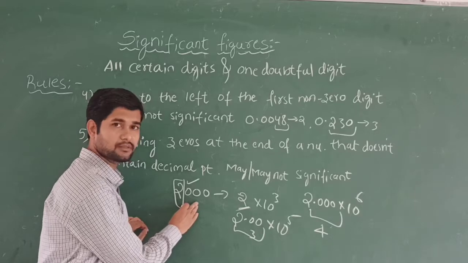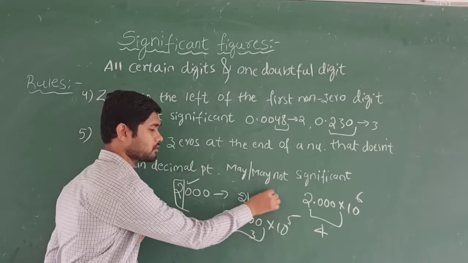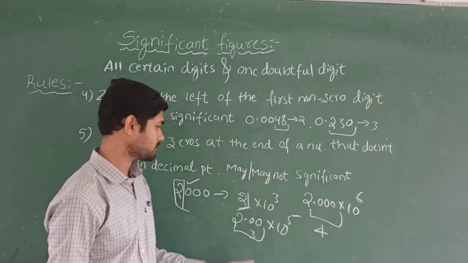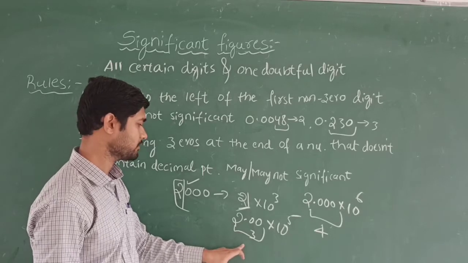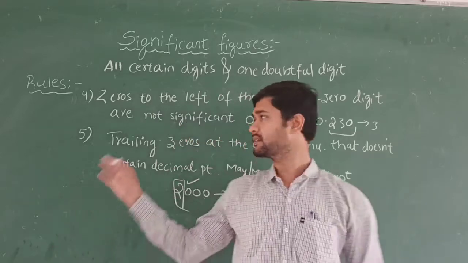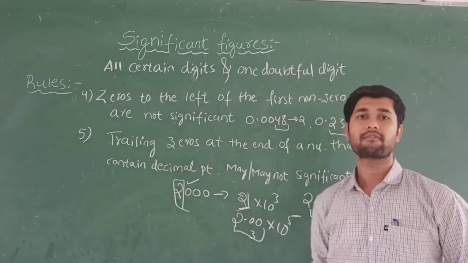It gives a confusion. When you write like this, it becomes significant figure value 1 and these zeros are not going to be considered, so they may or may not be significant. So that's why you are going to write like this. Here the decimal point will be there, hence the significant figures will be 3, and this is 4 significant figures. So these are the main 5 rules to understand significant figures.